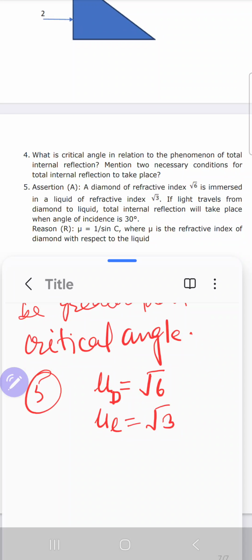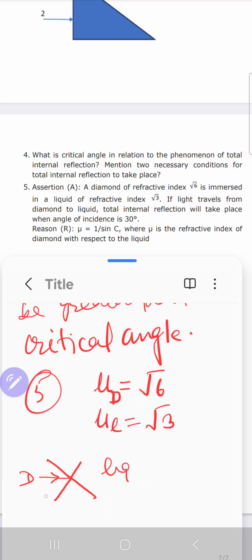For that we need to find out the critical angle. Let us consider this is a diamond and this is a liquid. The ray of light is going from denser to rarer medium. Now let us find out the critical angle.